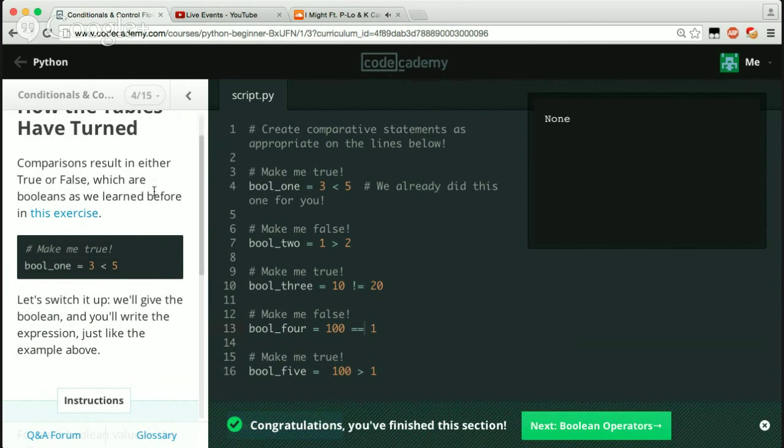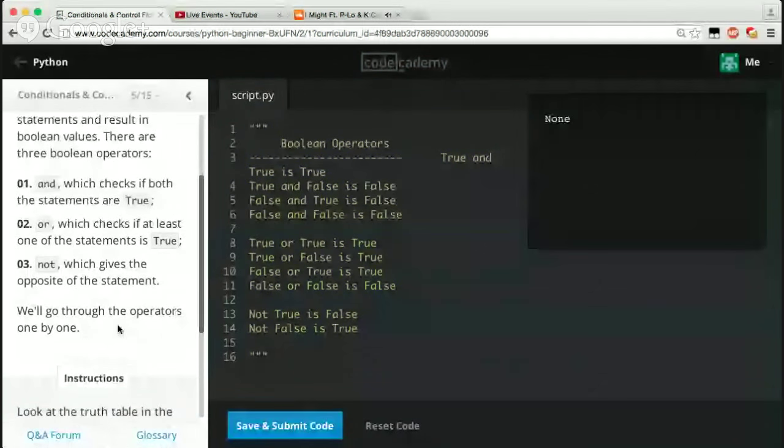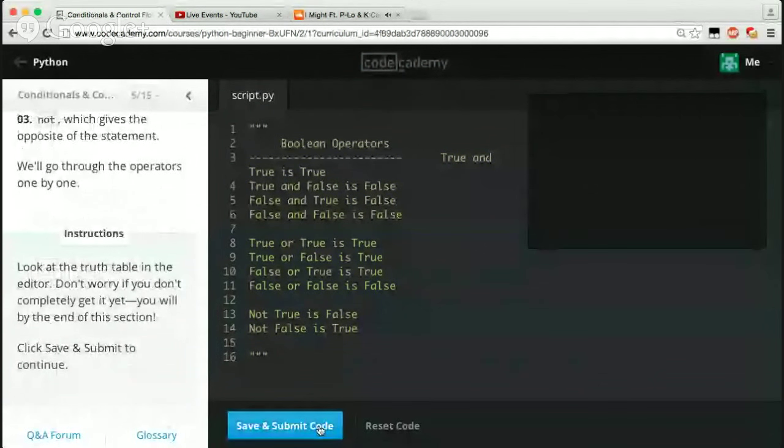Let's go on to the next little section here, zooming by these in just minutes. To be and or not to be. Boolean operators, true or false. Boolean operators compare statements that result in Boolean values. There are 3 Boolean operators: and, which checks if both the statements are true; or, which checks if at least one of the statements is true; and not, which gives you the opposite of the statement. We'll go through the operators one by one. Okay, let's save and submit.